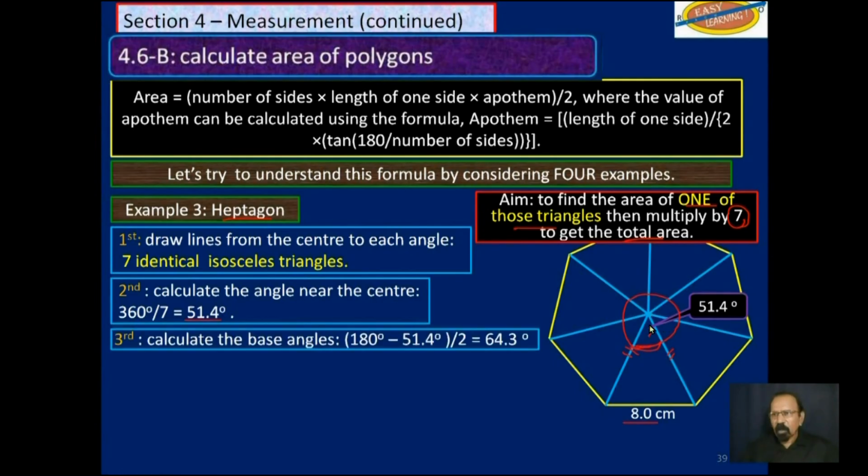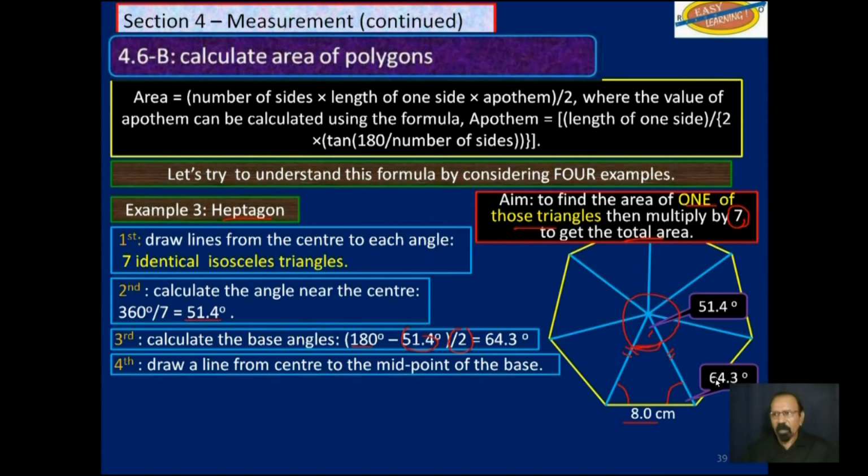51.4. If we subtract 51.4 from 180, we will get the sum of these two angles here. We then divide by 2, and we get one angle down here, which is 64.3. We draw a line from the center to the midpoint of the base, from up here to down here. Remember, this line forms a right angle here, and it also bisects this side.